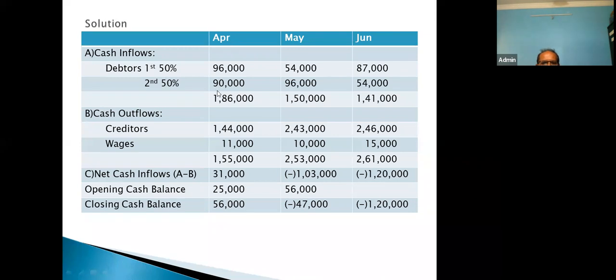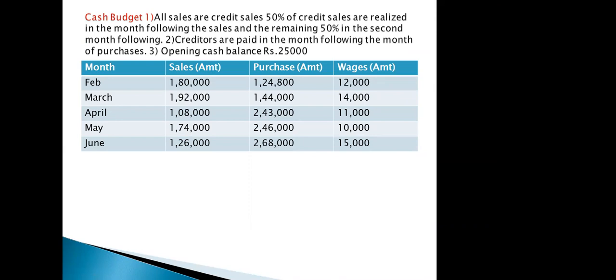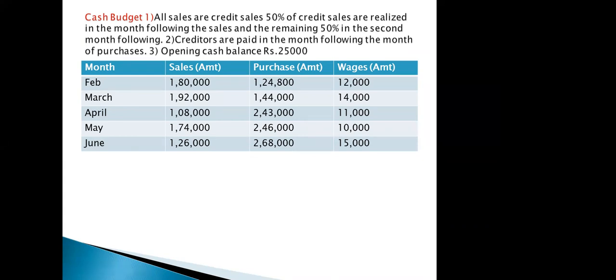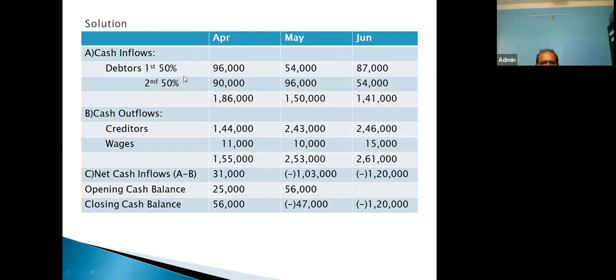Okay. Now look at the question part. Total March sale, how much is it? 1,92,000 March total sale. So 50% of 1,92,000 is 96,000. See, in second installment, 96,000.